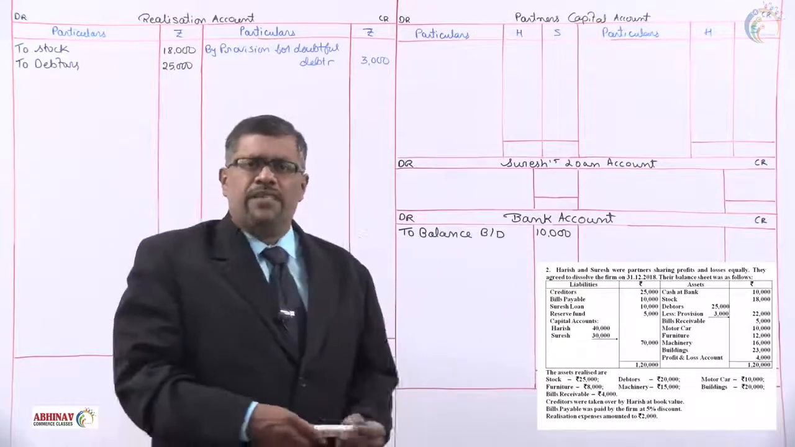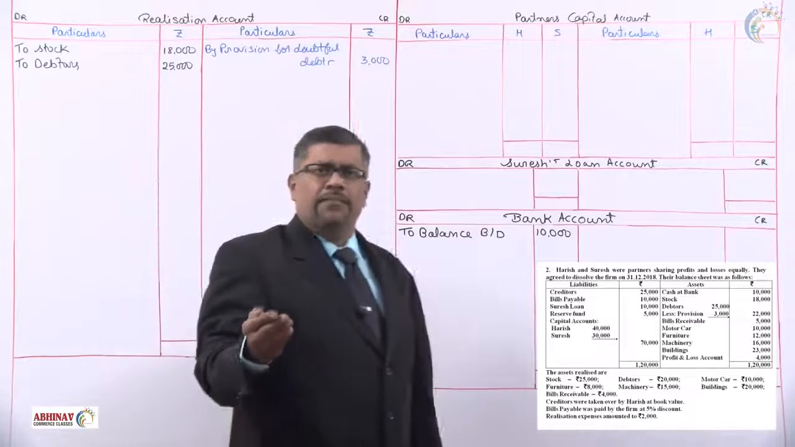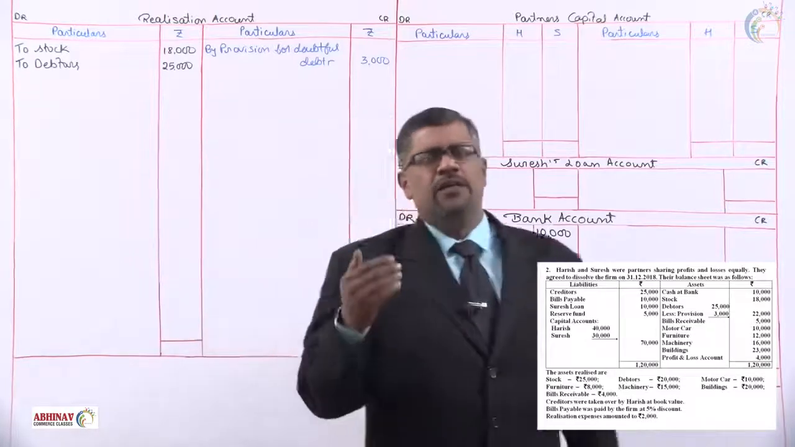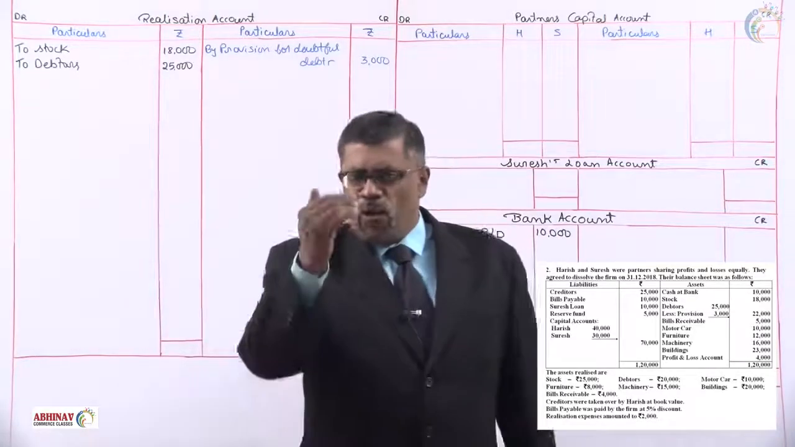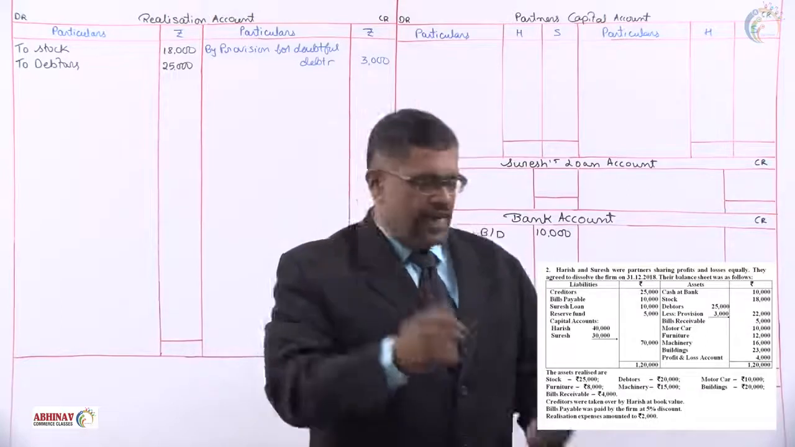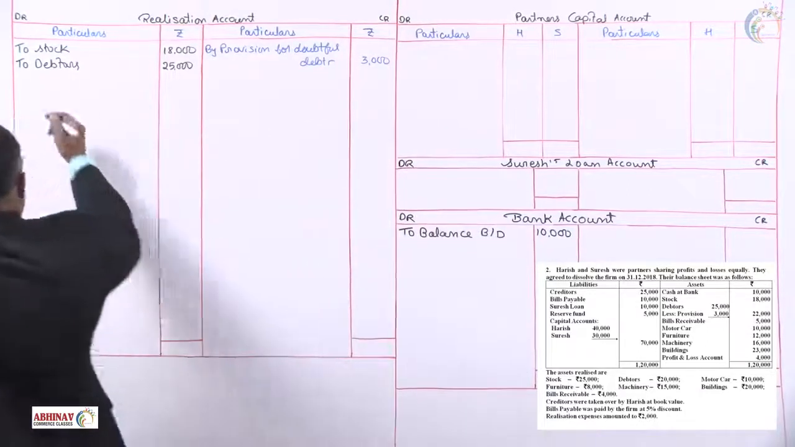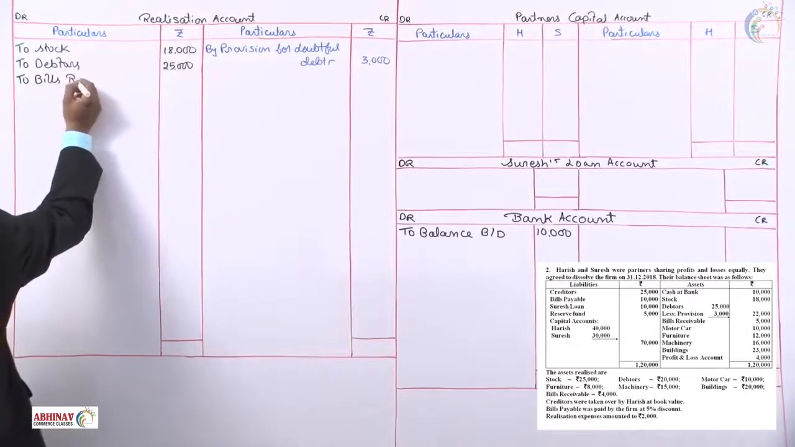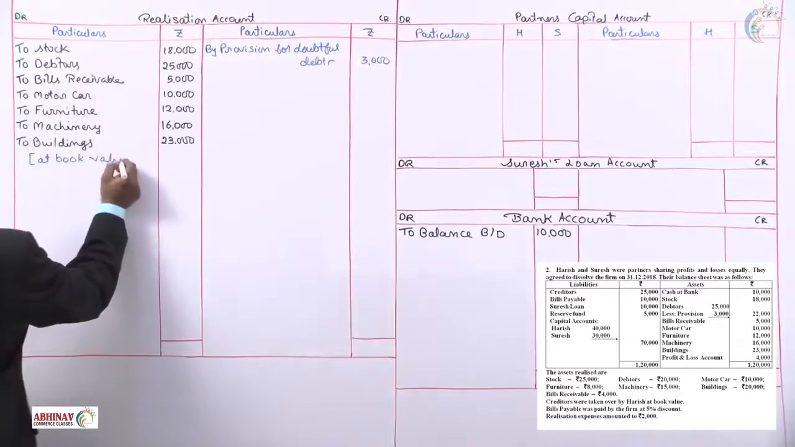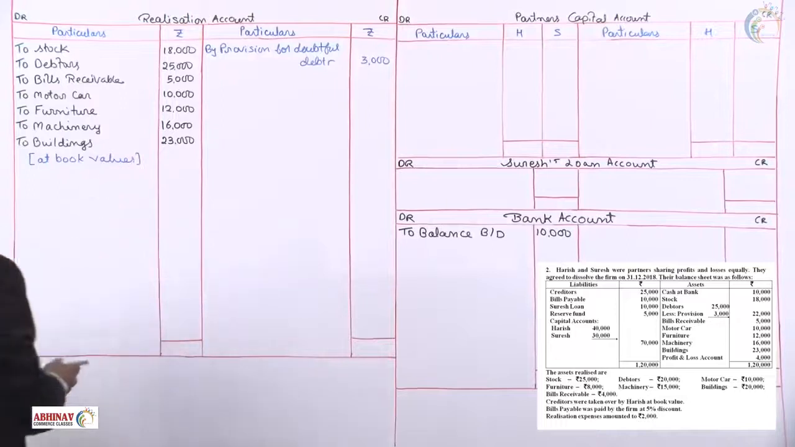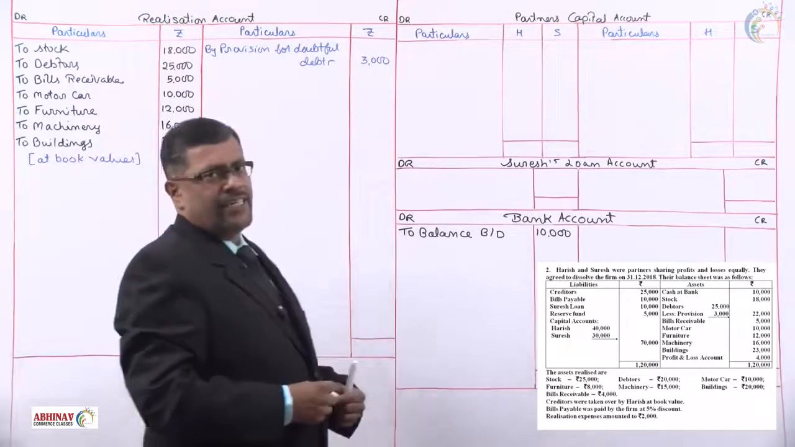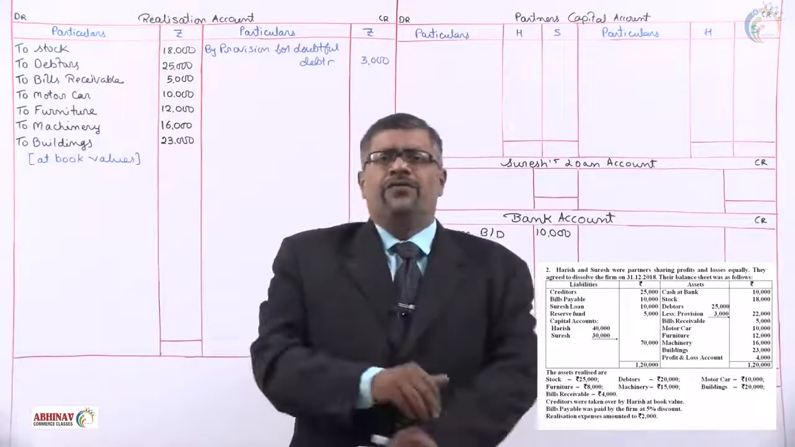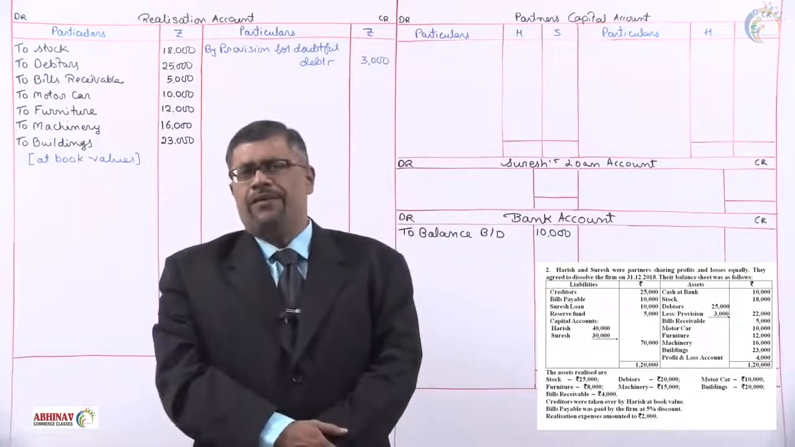Next, what we have is bills receivable, motor car, furniture, machinery, buildings. We'll record all these assets at book value. Here, to bills receivable. We have recorded all the assets at book values. After you finish these assets, check what we have below buildings.